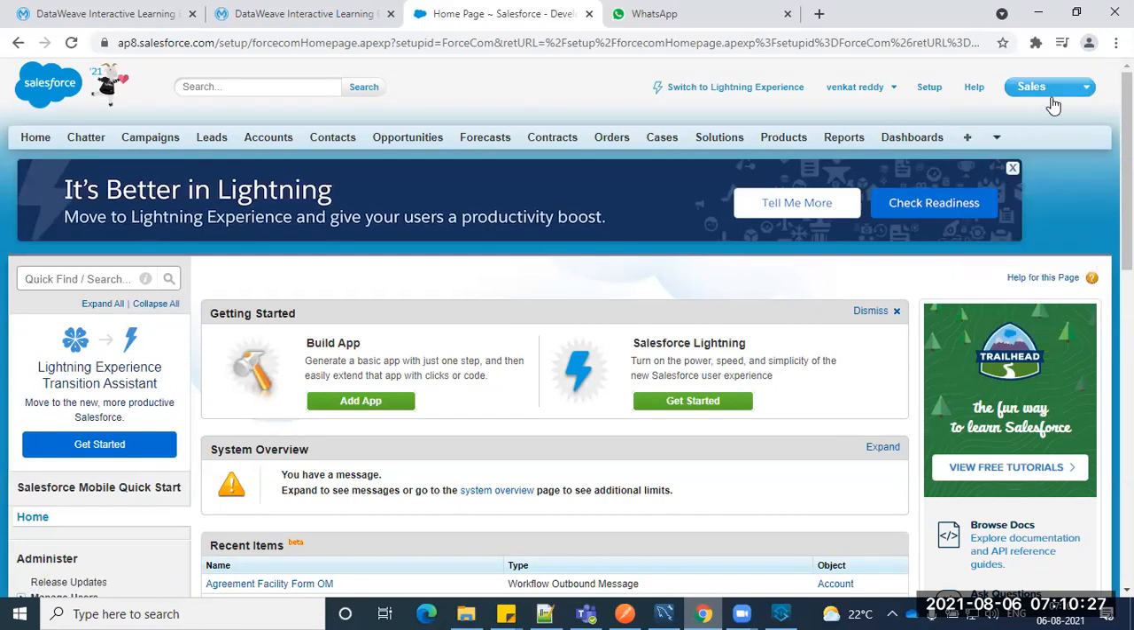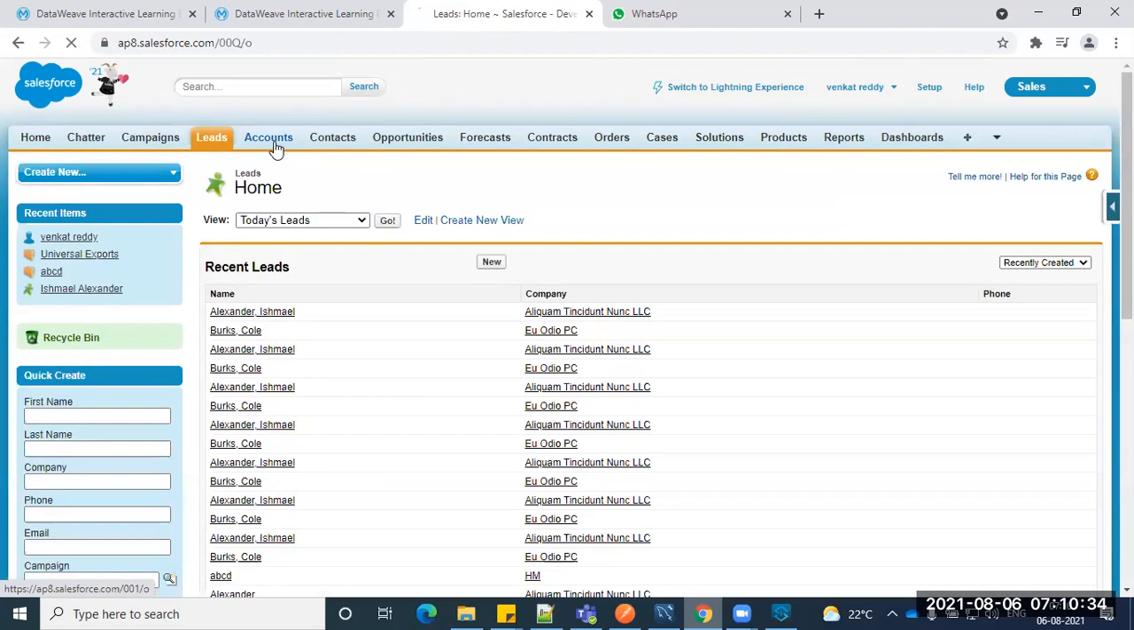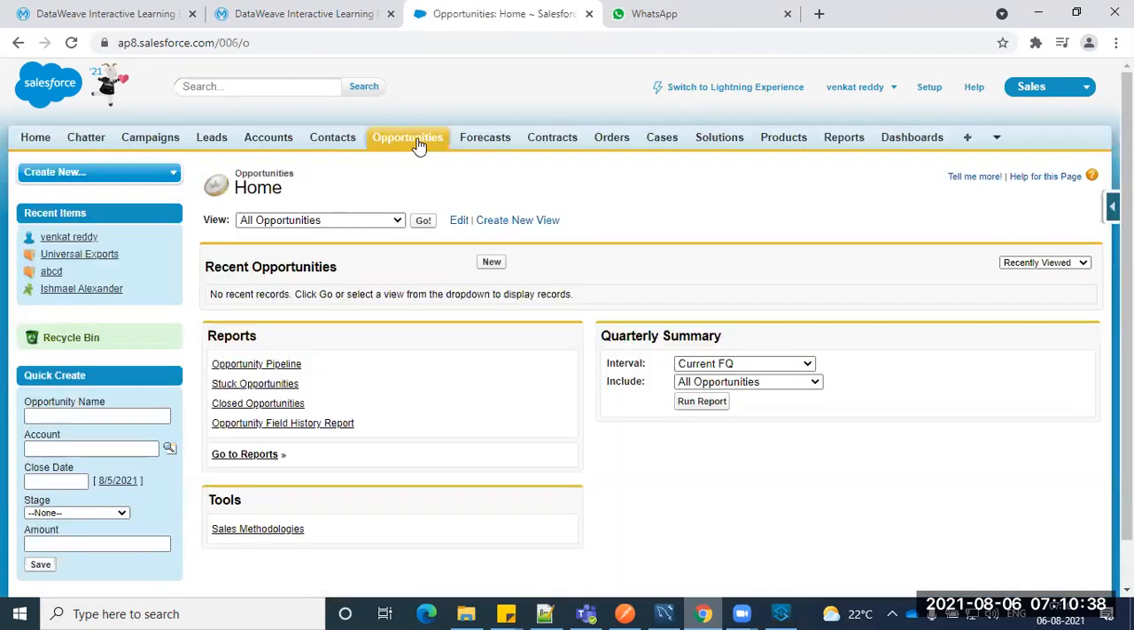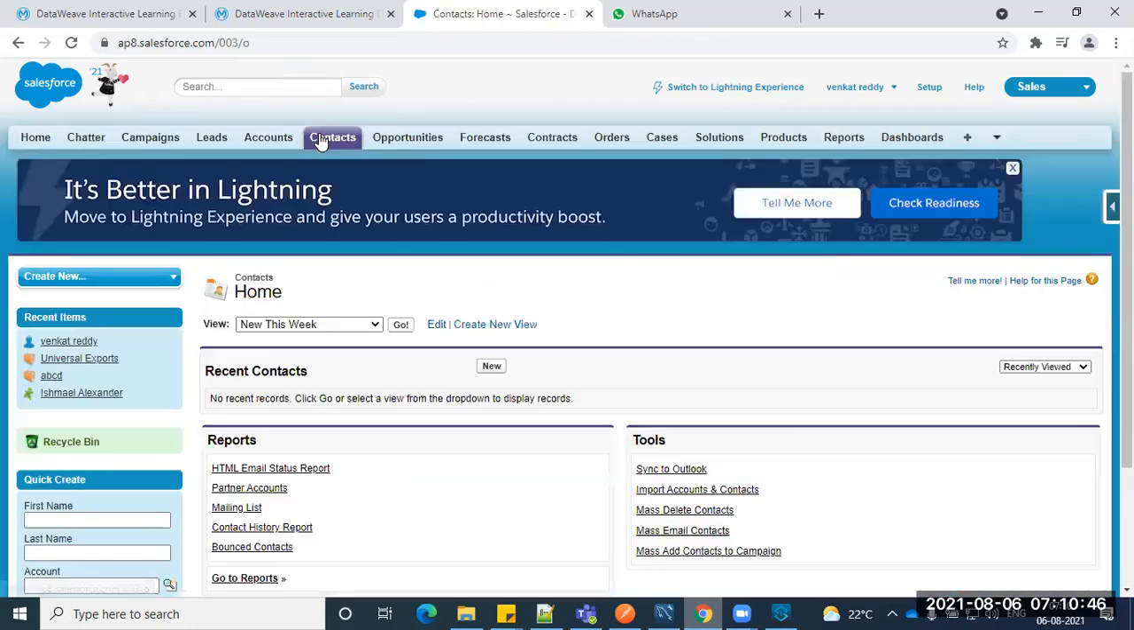In that Sales application, you can see these are all the menu items: Leads, Accounts, Contacts, Opportunities. So what are you going to do here? Usually the Salesforce business starts with contacts, then accounts, leads, and opportunities. This is the process actually.